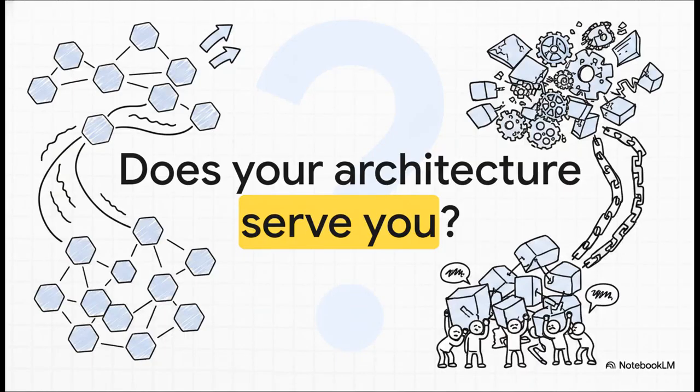The ultimate takeaway from all this architecture strategy comes down to a slightly provocative question. Look at your tech stack right now and ask yourself, is your current architecture actually serving your team, making them faster and more collaborative? Or is your team just serving the architecture, fighting slow builds, messy dependency chains, and disjointed tools?